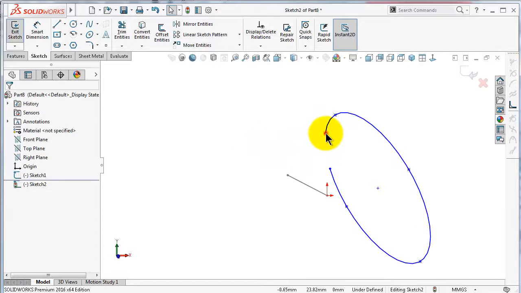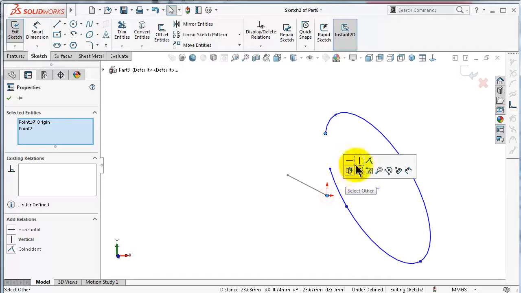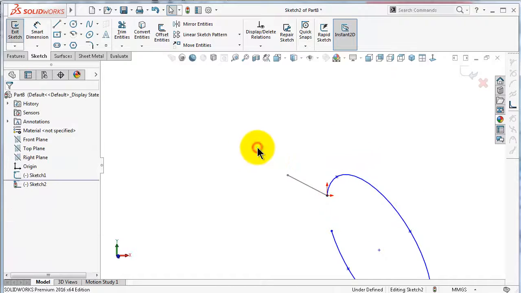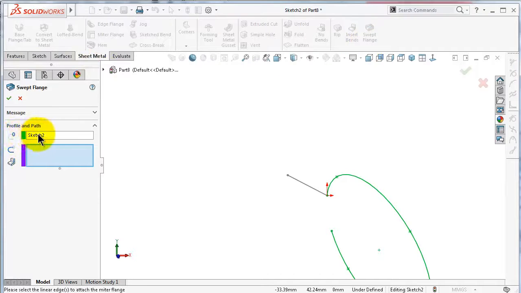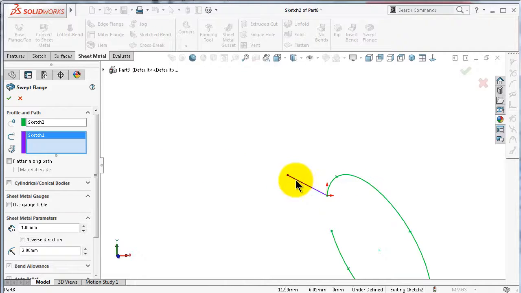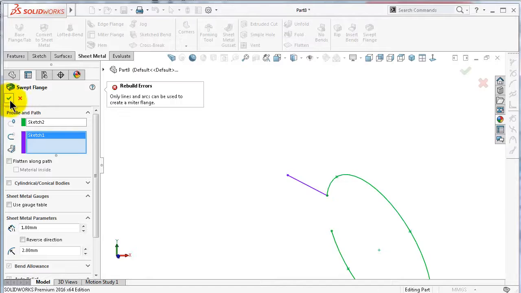And let's make this point coincident, and go to sheet metal swept flange. You see the profile is selected, the partial ellipse and the path, let's say this line. Click OK.